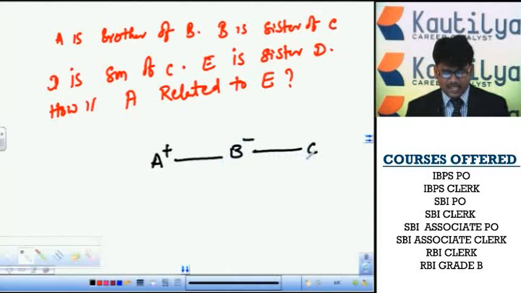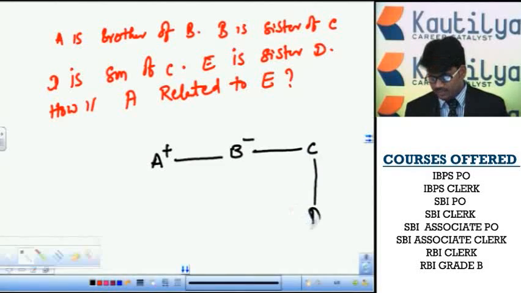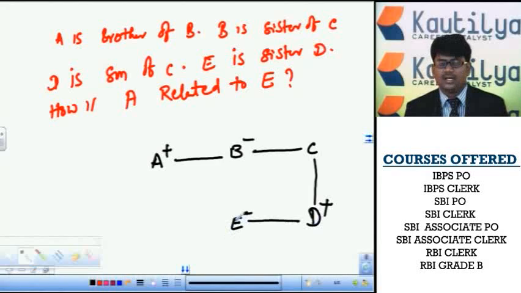Next, D is a son of C. We don't know the gender of C here, but D is the son of C. A son and parent are represented by a vertical line, with the son D downwards. D is denoted with a plus symbol, and we don't know the representation of C here. Finally, the given data says E is a sister of D. D has one sister, so we represent it in a horizontal line, and that sister is E. The representation of E is clearly a minus.